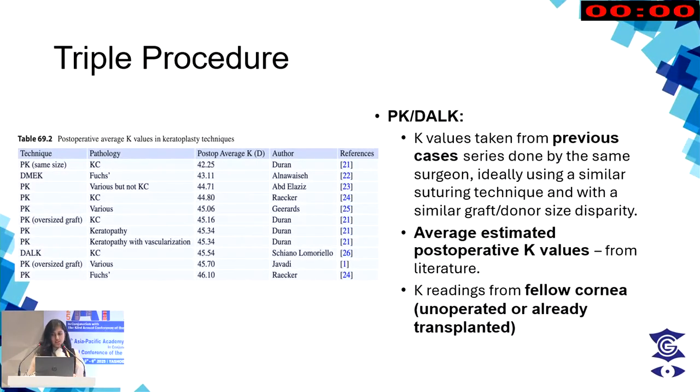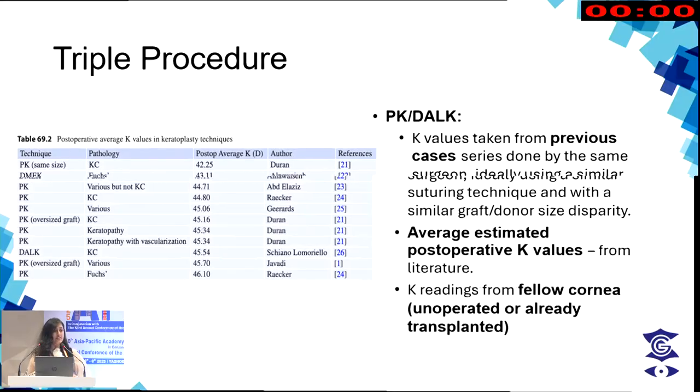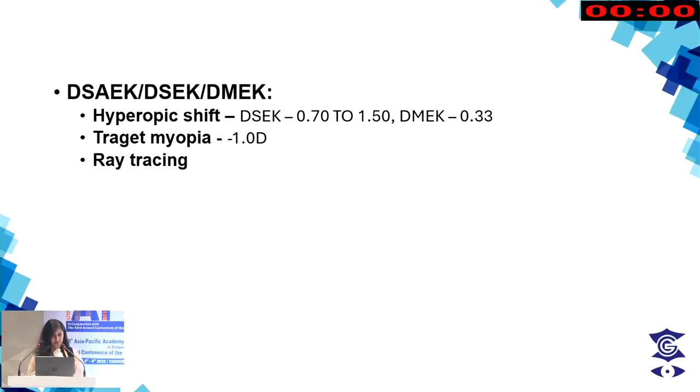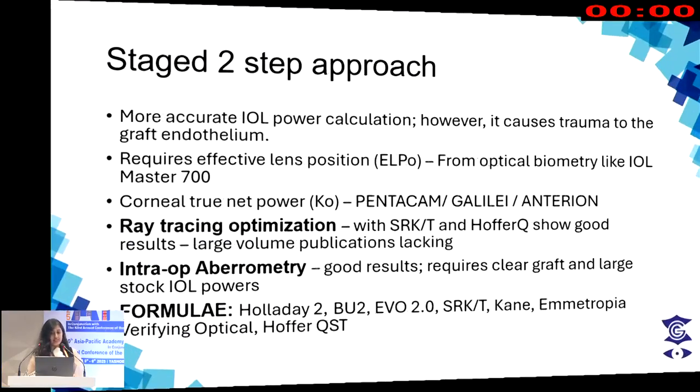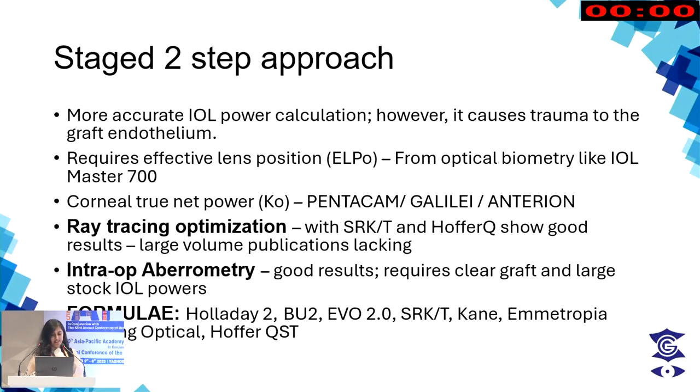In triple procedure, we can take previous cases' K readings done by the same surgeon, average estimated post-op K from literature, or even K values from the fellow eye. In DSEK and DMEK, it is important to note that there's a hyperopic shift, mostly in DSEK, so we should target a myopia of at least -1 diopter. Ray tracing has also proved to be quite good.